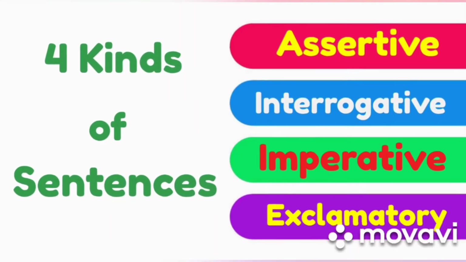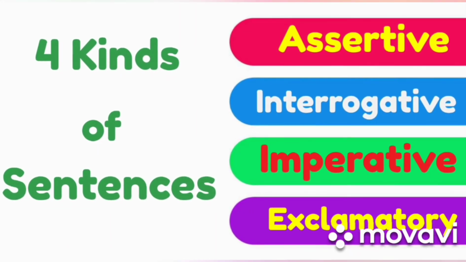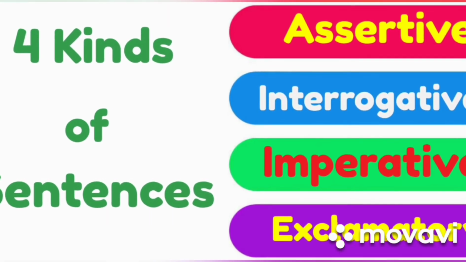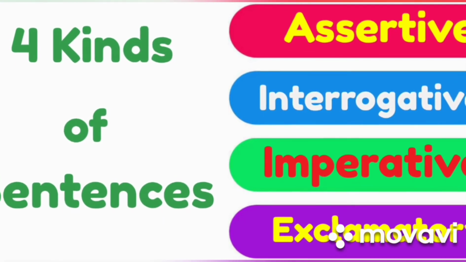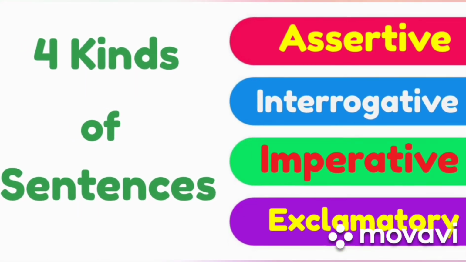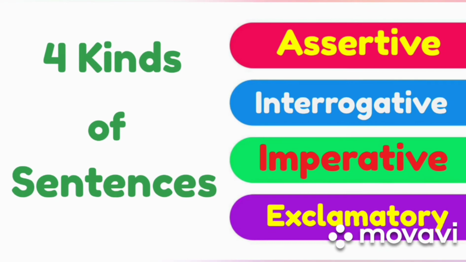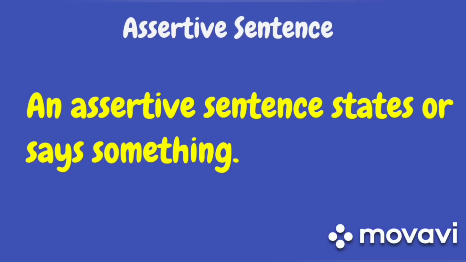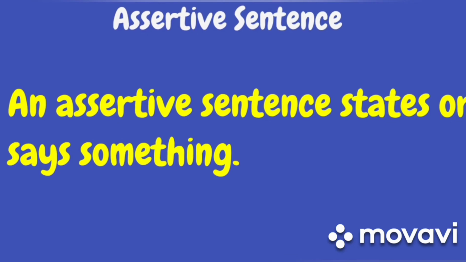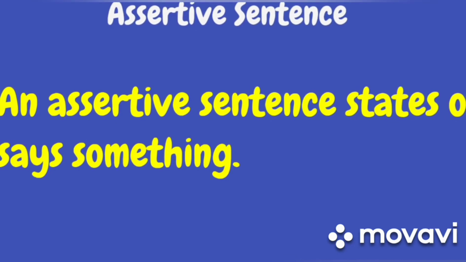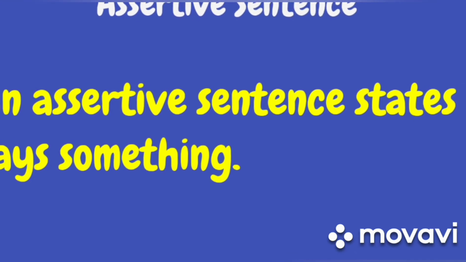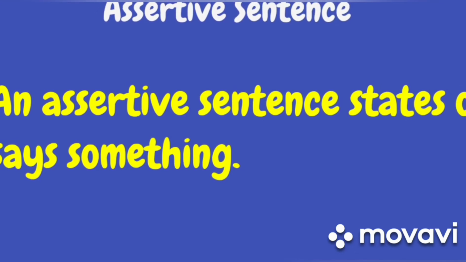Now I will tell you about the kinds of sentences. Children, there are 4 kinds of sentences. I will be discussing each one with you. What are the 4 kinds of sentences? Number 1 is assertive sentence. This assertive sentence is also called a declarative sentence.